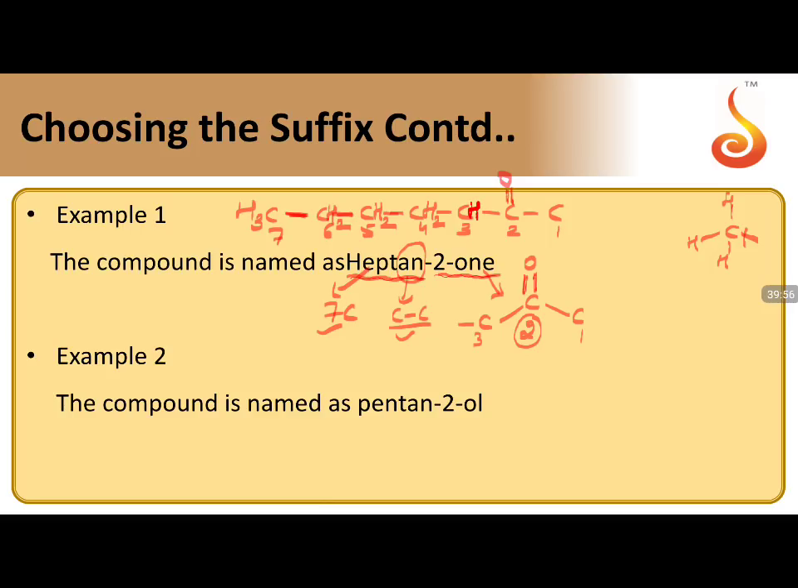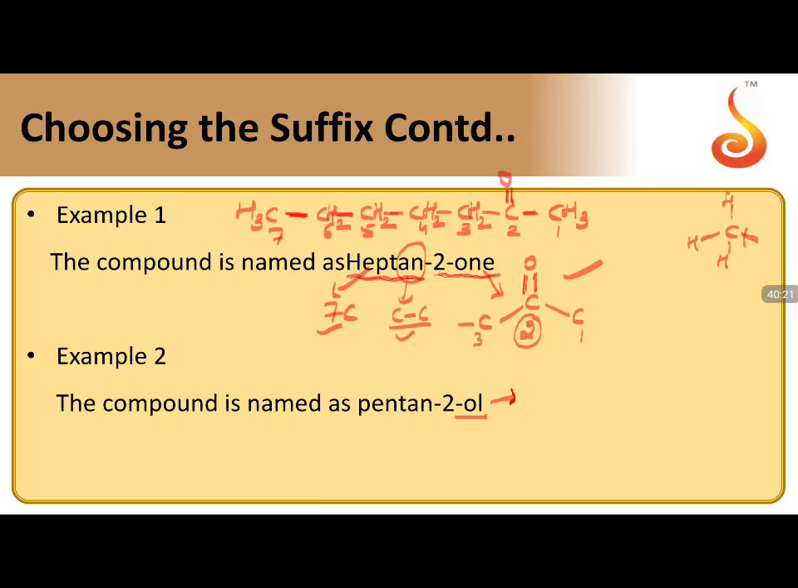2 valencies are filled, so CH2. 1, 2, 3, 4, 4 valencies are filled here, no hydrogen. Here again CH3. So the compound is given by CH3, CH2, CH2, CH2, CH2, CO, CH3, hept-2-one. I hope it is a very easy concept. Everyone knows how to do this now. It is very easy.